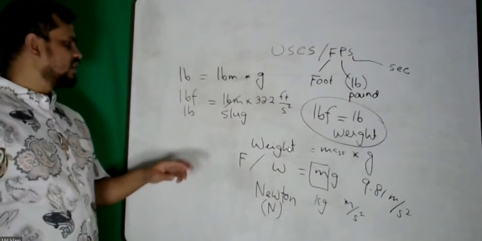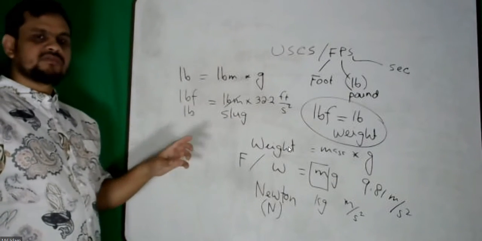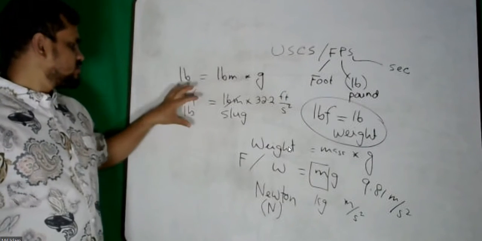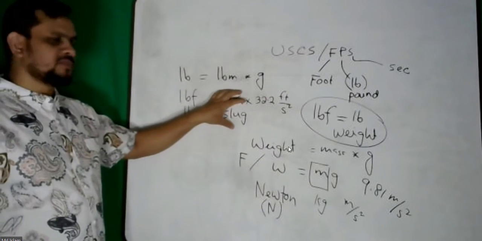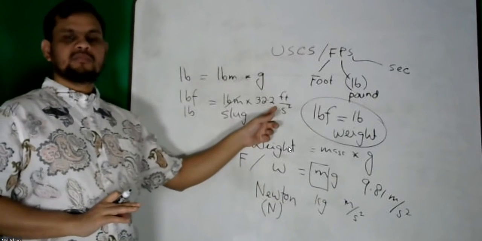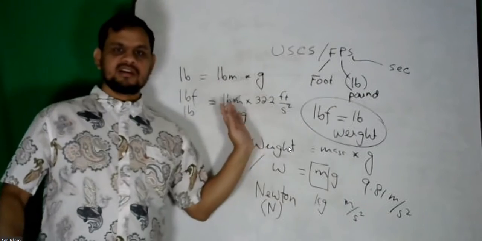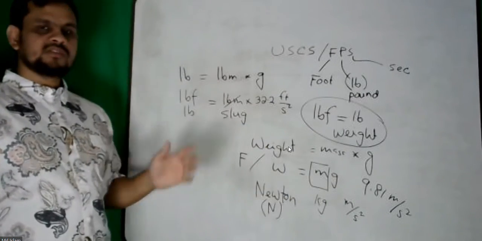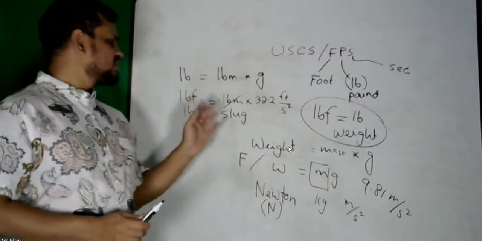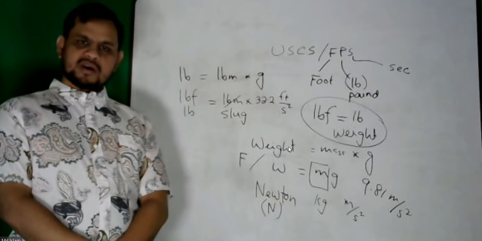Sometimes we call this slug. So slug and pound mass, same thing. Pound and pound force, same thing. So pound force equals pound mass times gravitational acceleration in feet per second squared. Again, do not use 9.81 here. It is SI unit, it is US unit. So hopefully you understood what is pound, what is pound force, what is pound mass, what is slug.